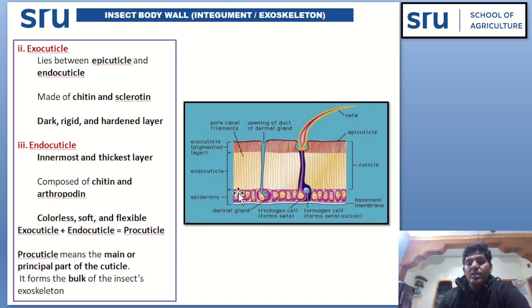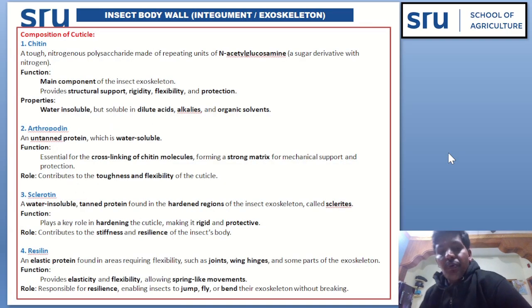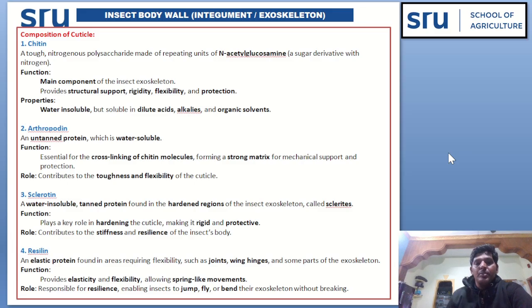Next we are going to discuss the epidermal layer. Before going into the discussion about epidermis, let's see the composition of the cuticle. Cuticle is composed of chitin, arthropodin, sclerotin and resin. Chitin is a tough nitrogenous polysaccharide made up of repeating units of N-acetyl glucosamine.